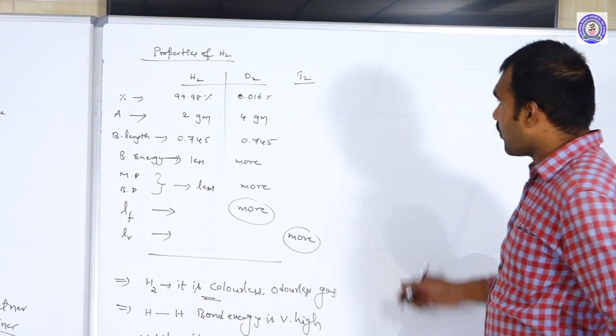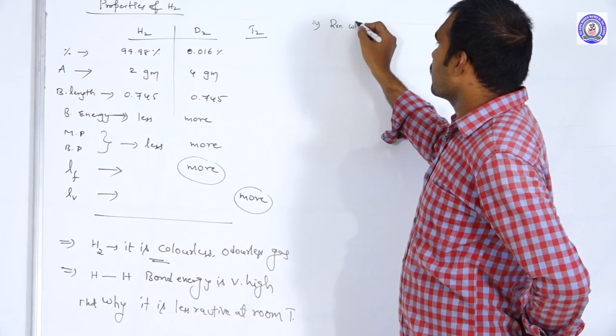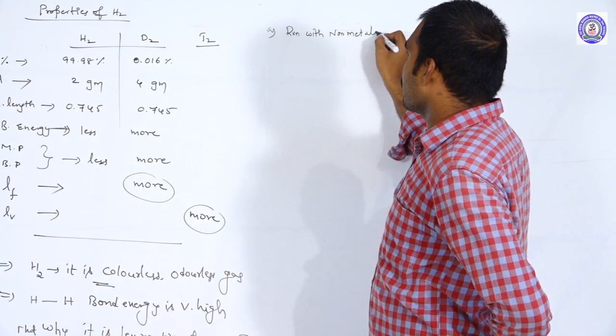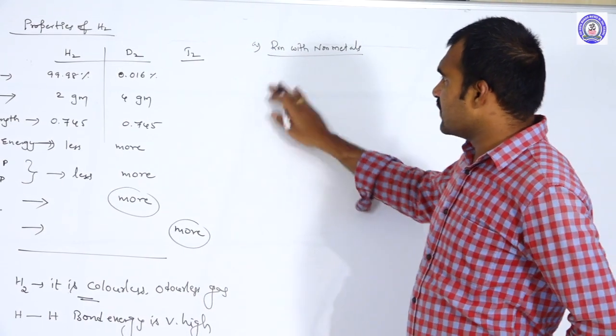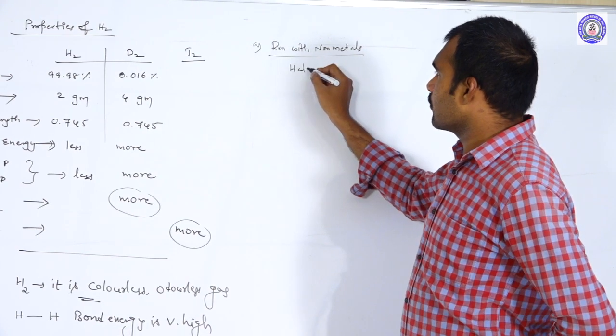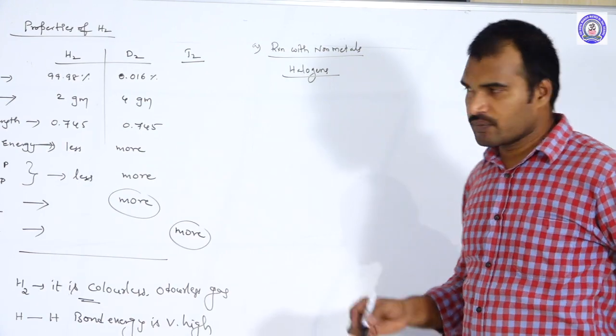So coming to the chemical properties, reaction with non-metals. Under this, reaction with halogens. How will it react?